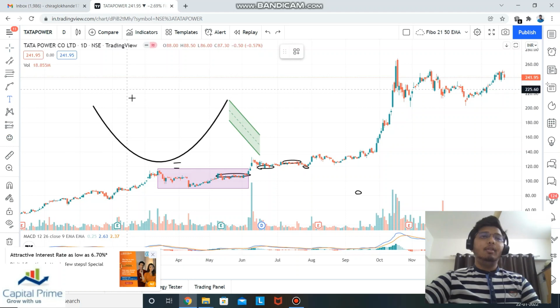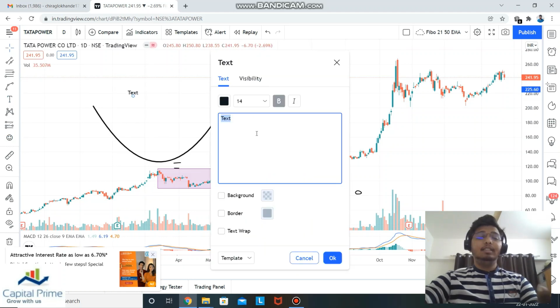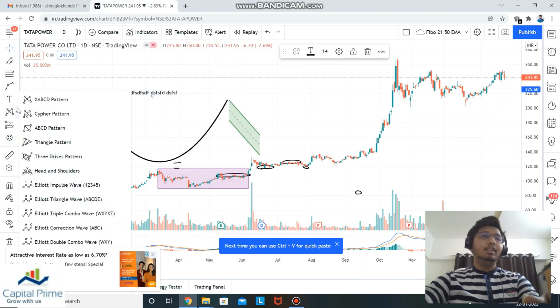Next we have the text box. You might have seen that in my videos I mentioned some levels, what next steps we should take, what the next action items are for us. So this is a simple text box we can use in here. This is interesting actually. These are all the harmonic patterns.